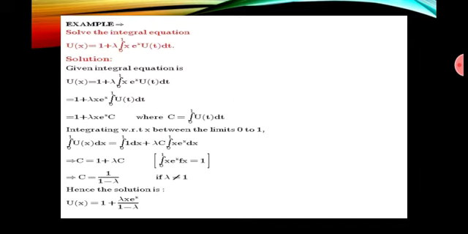To find the value of c, we integrate this equation with respect to x between the limits 0 to 1.